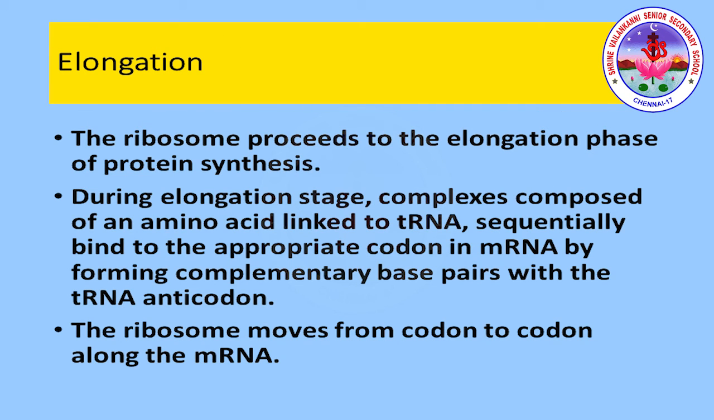Next we are going to discuss the second step involved in translation, that is elongation. The ribosome proceeds to the elongation phase of protein synthesis. During elongation, complexes composed of an amino acid linked to tRNA sequentially bind to the appropriate codon in mRNA by forming complementary base pairs with the tRNA anticodon. The ribosome moves from codon to codon along the mRNA. Amino acids are added one by one, translated into the polypeptide sequence dictated by DNA and represented by mRNA.